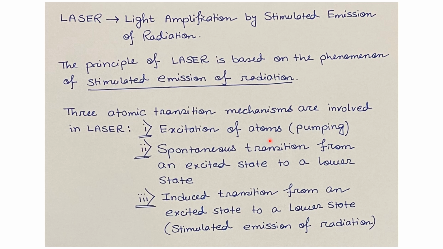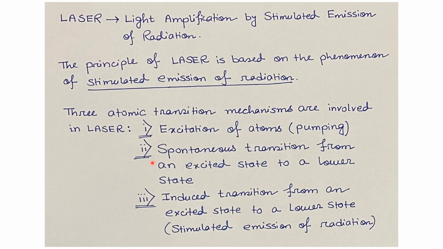Now we apply some energy, that may be electrical energy or optical energy or something else. The atoms will absorb the energy. Basically electrons in the atoms will absorb the energy and they will be excited to the higher energy levels. This is known as excitation of atoms or pumping.